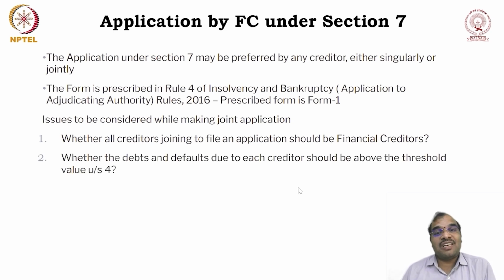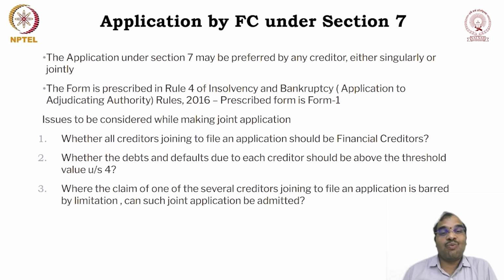Then, whether the debt and default due to each creditor must be above the threshold limitation under section 4 of the Act. The threshold limitation is a minimum of 1 crore. Only if the default amount is more than 1 crore can you file an application. Take the example of 10 creditors together filing an application. Does it mean that each and every creditor must have given a minimum of 1 crore, or that the default amount is a minimum of 1 crore? You have to answer this question.